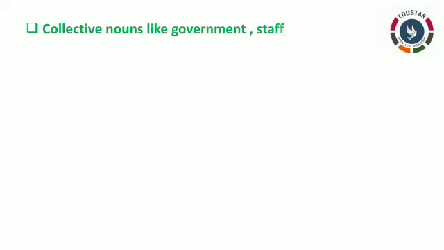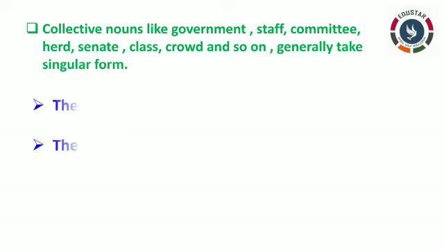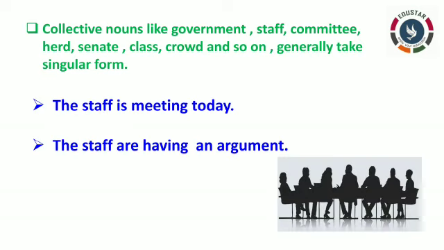See, collective nouns like government, staff, committee, herd, senate and whatever I have given here, generally take only a singular form of verb. But they could also be used in plural form according to the context, that is, how the person is using that collective noun. So in such cases it depends. You have to be clear when you use a verb in this kind of sentence.